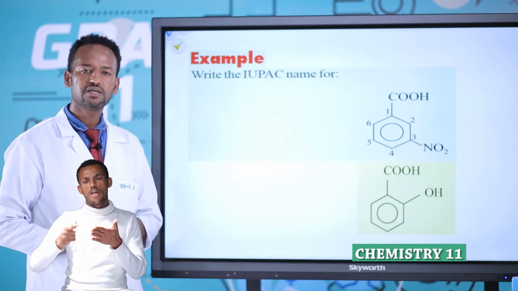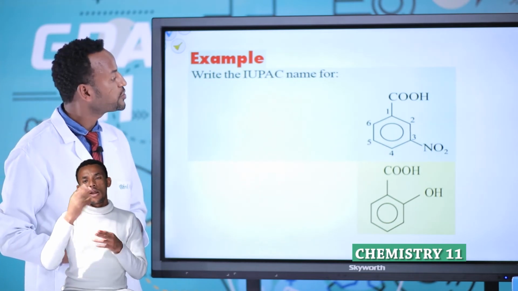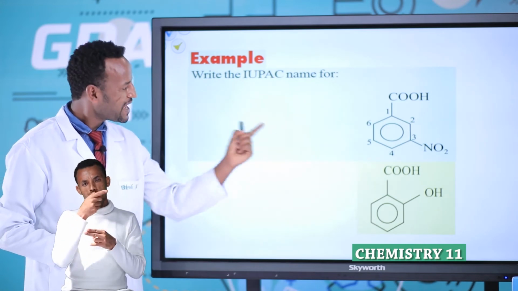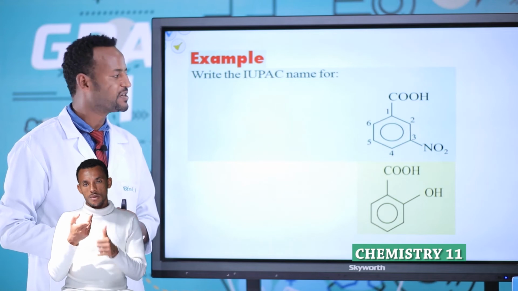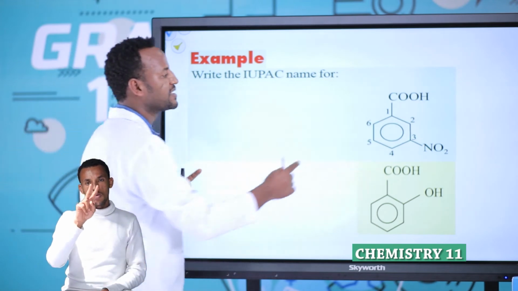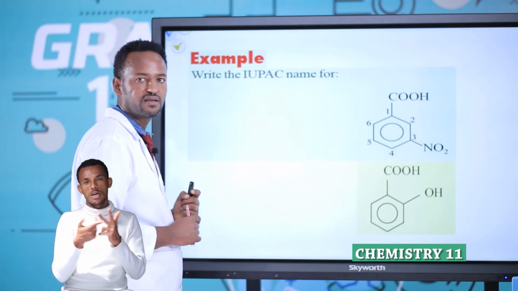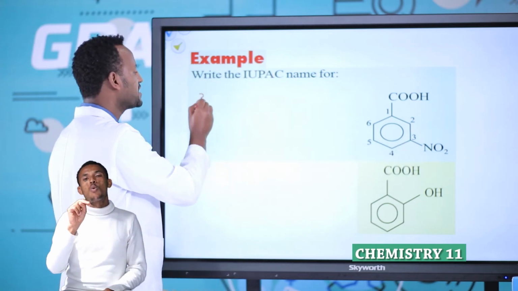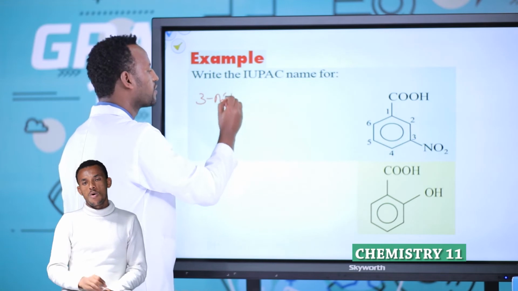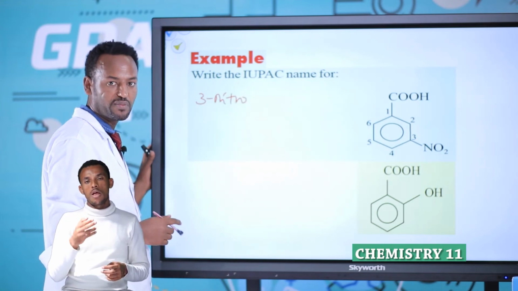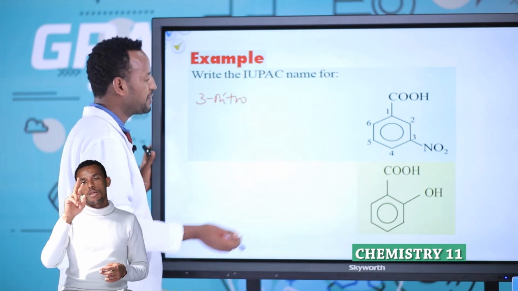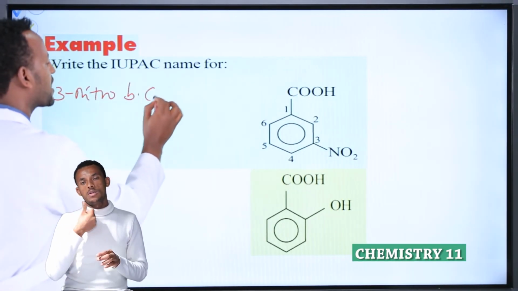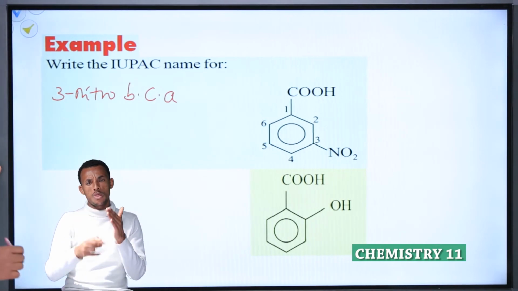Students, please write the IUPAC name of these structures. What is the name of this one? The first one. First, 1, 2, 3. In the third position is what? NO2. Therefore, 3-nitro. By the way, NO2 is nitrogen dioxide, but in the common name or in the IUPAC system, it is simply nitro. 3-nitrobenzyl carboxylic acid.